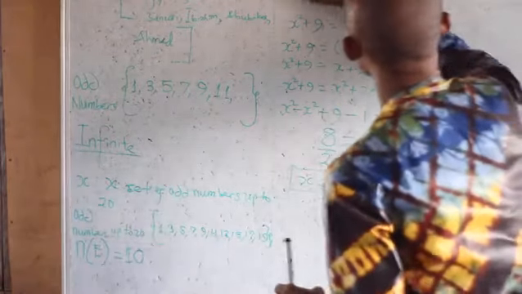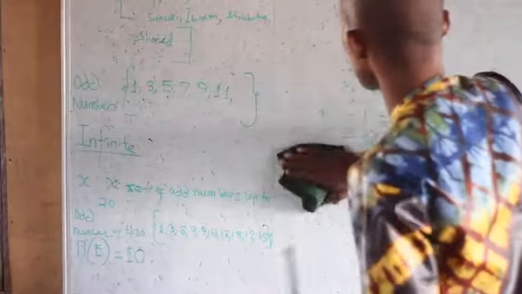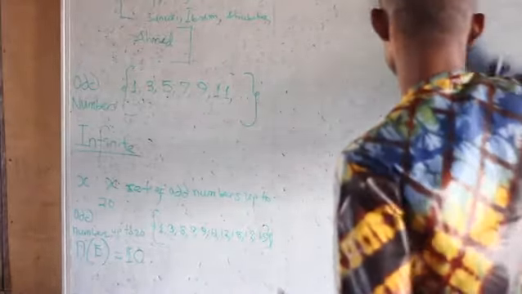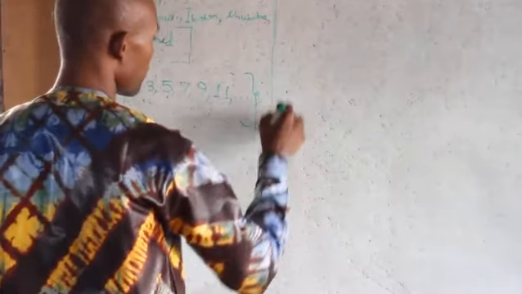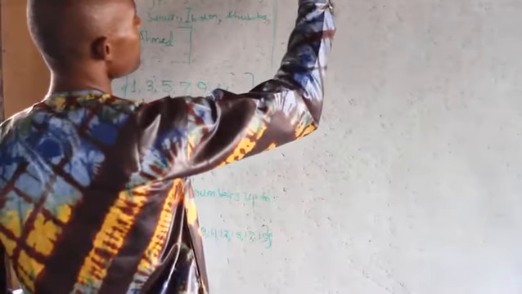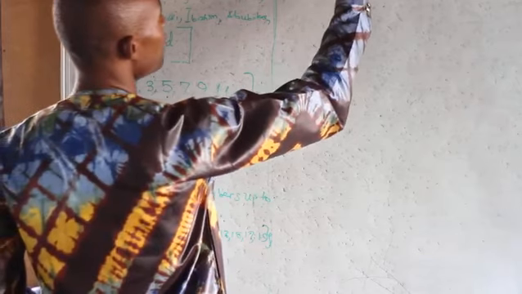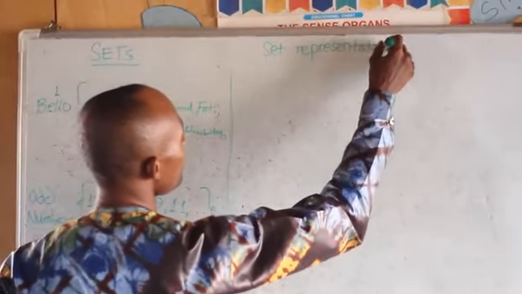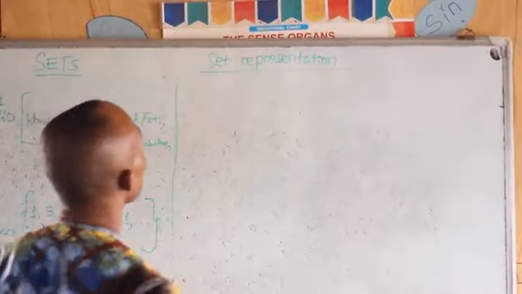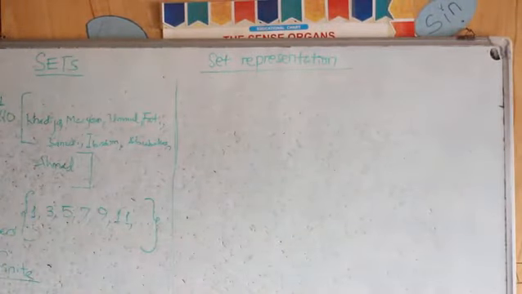Now let's move further to set representation. Alright, we have many methods of representing sets.